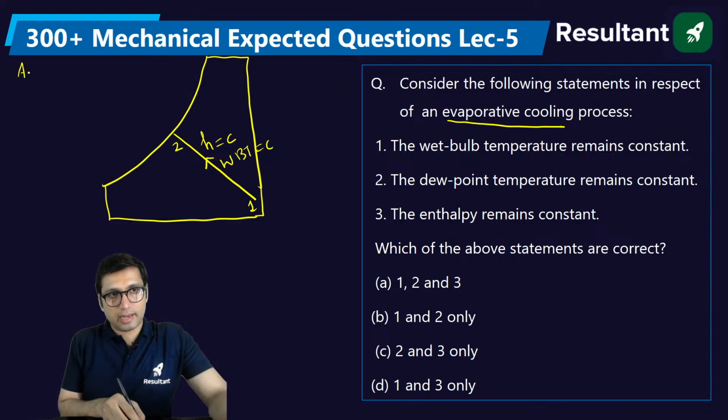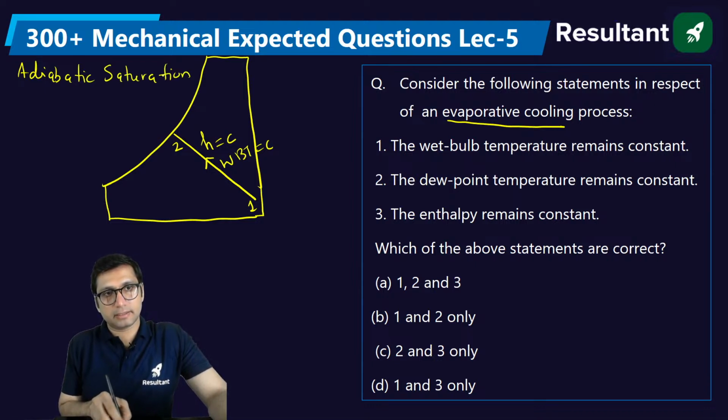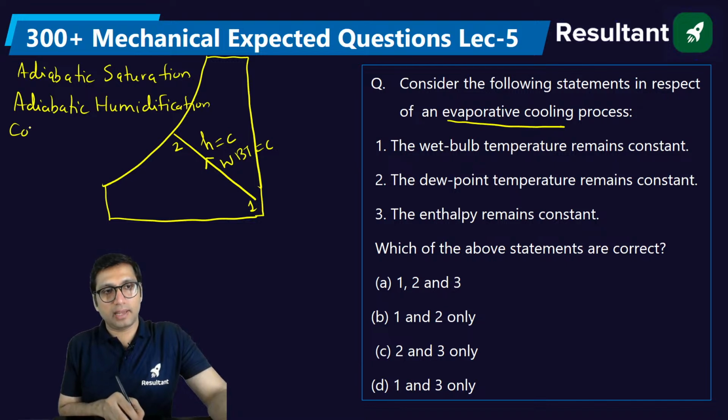It can be called adiabatic saturation, adiabatic humidification, or cooling and humidification. So many names.